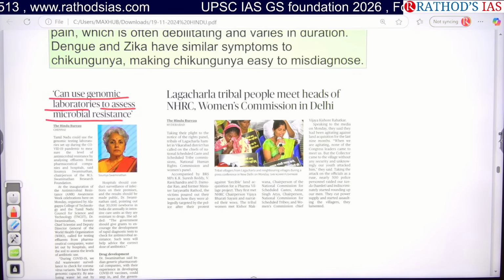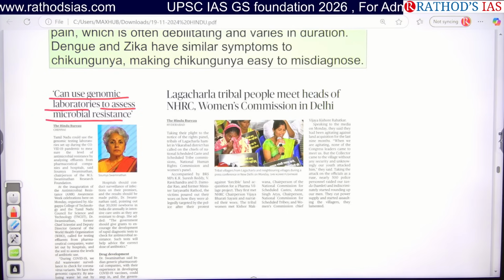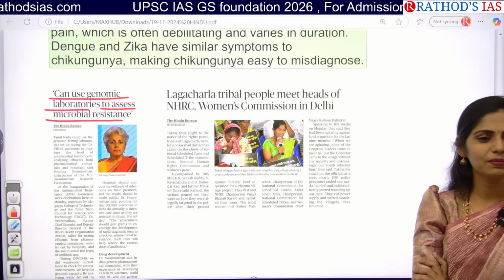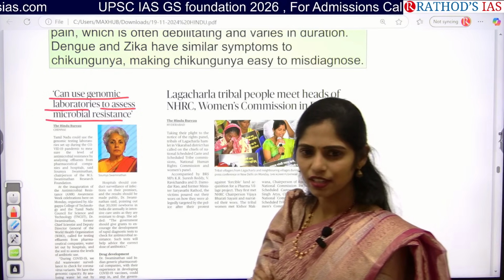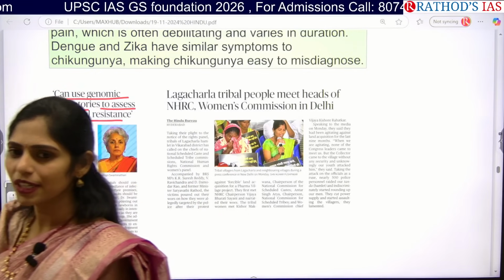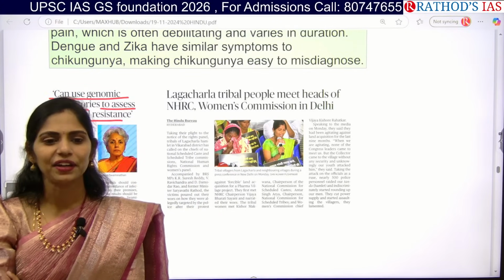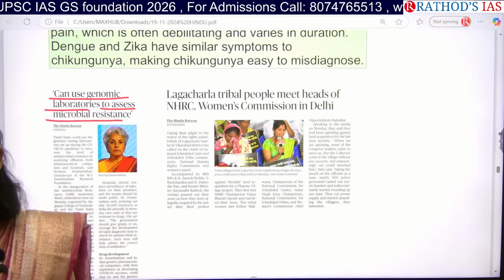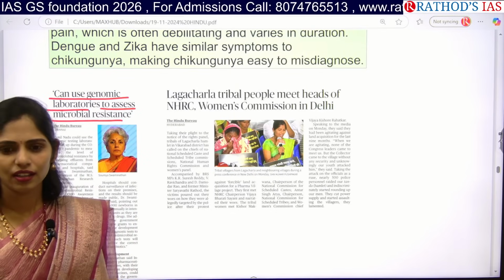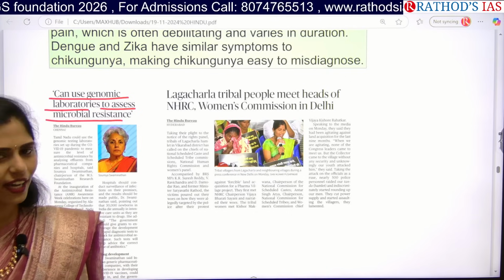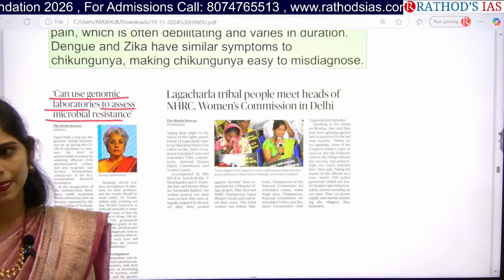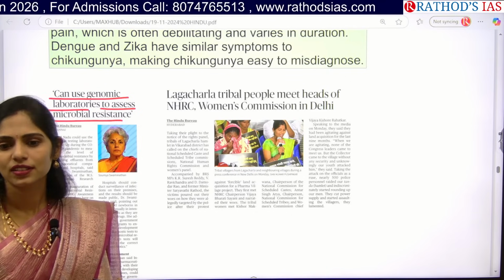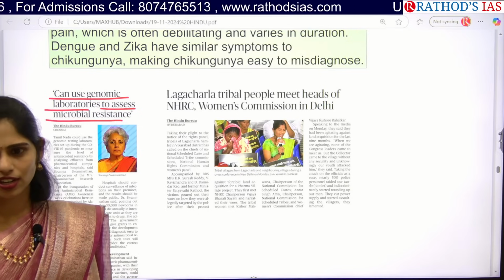Resistance means? What exactly is the meaning of antimicrobial resistance? So tell me examples of microbials. Microorganisms examples. Bacteria, virus, fungi, protozoa, parasites, etc.